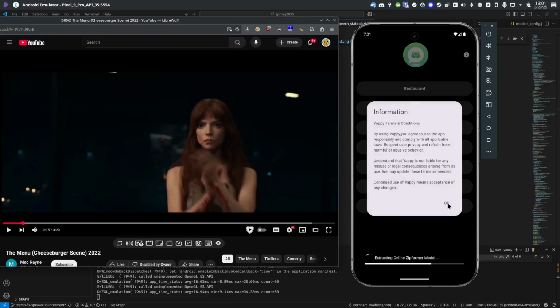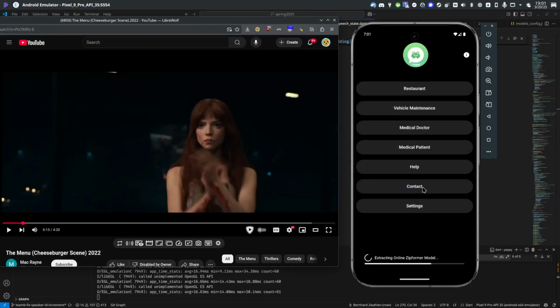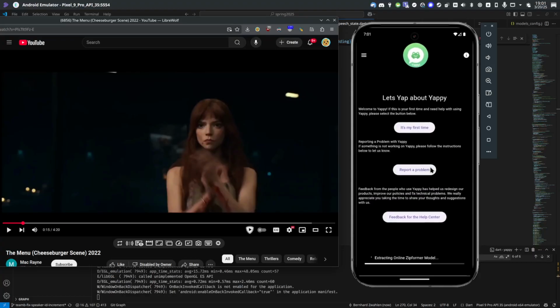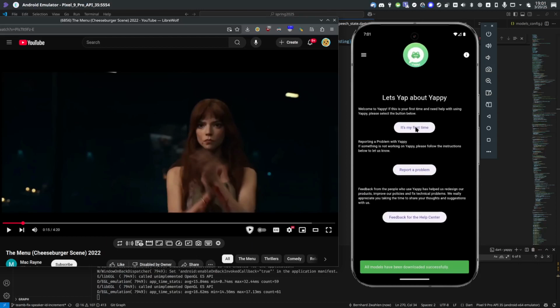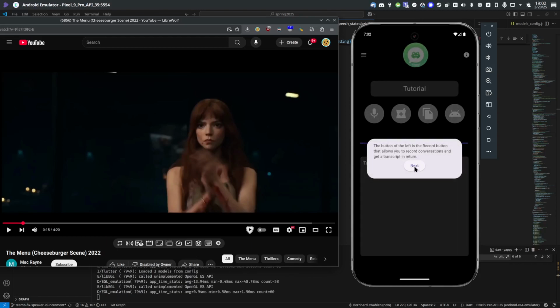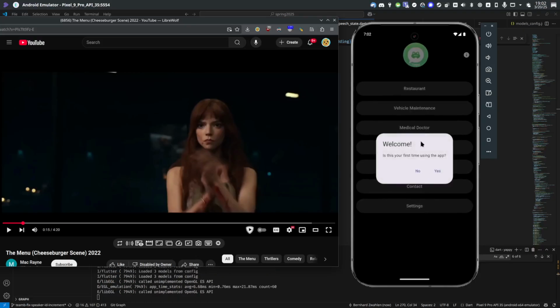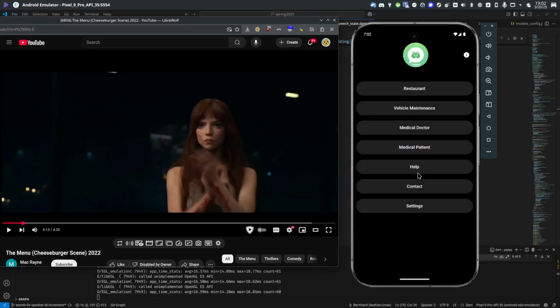Got our info up on the top. Got a contact page. Have our help page right here. This also has the option for you to go through the tutorial. Let's do that now. Real simple explanation of each of our buttons in order. There's our final button. That's a chatbot function. The prompt does come up on visiting the initial page.